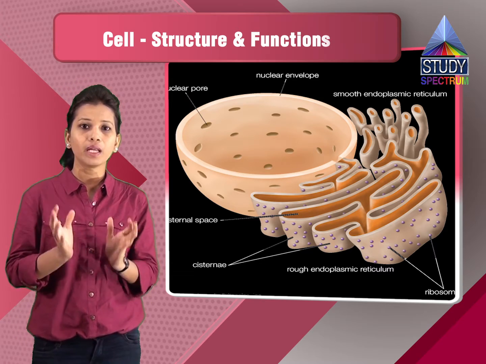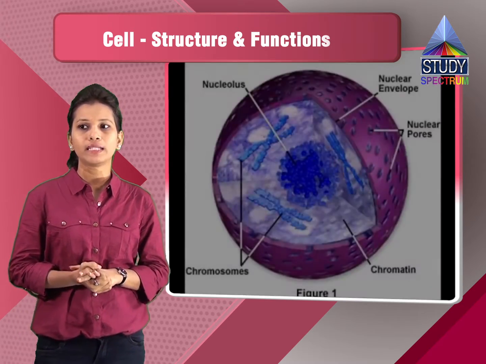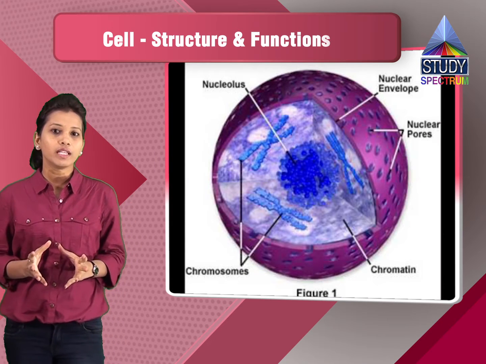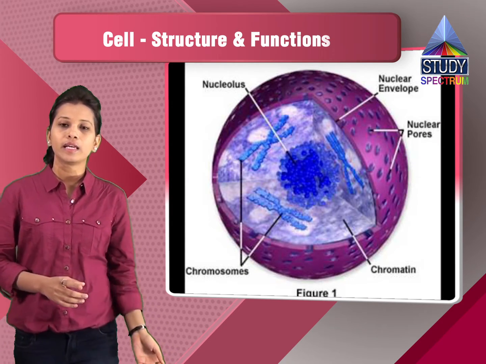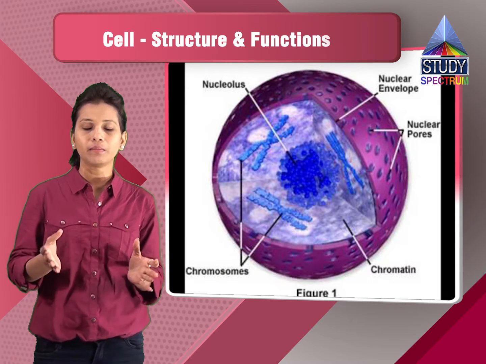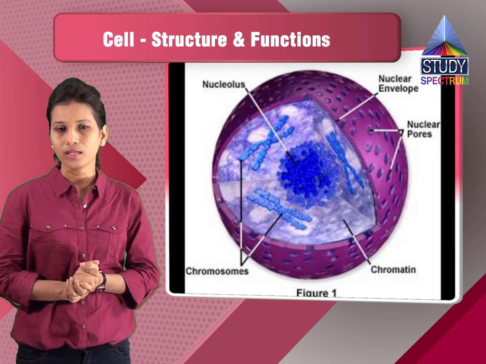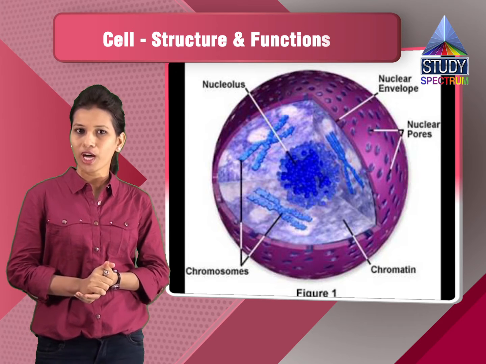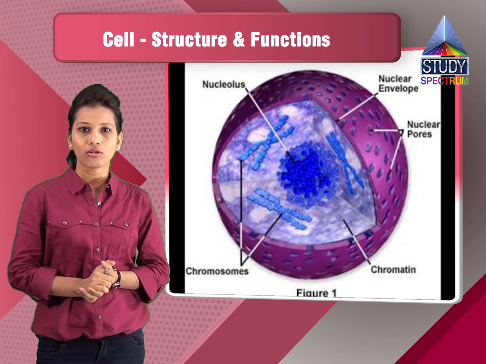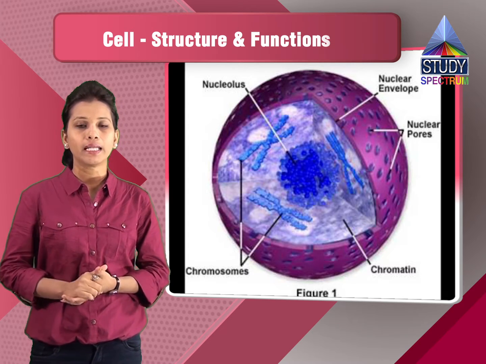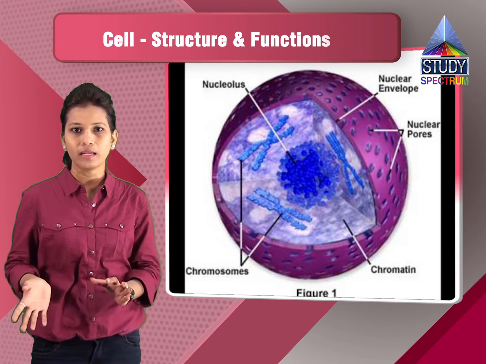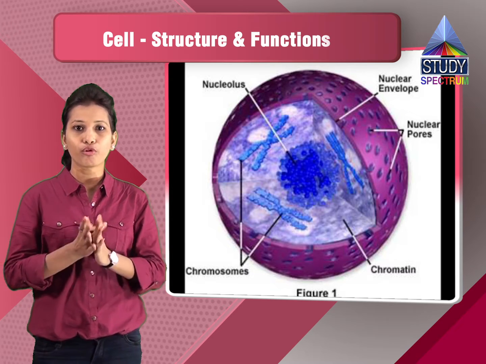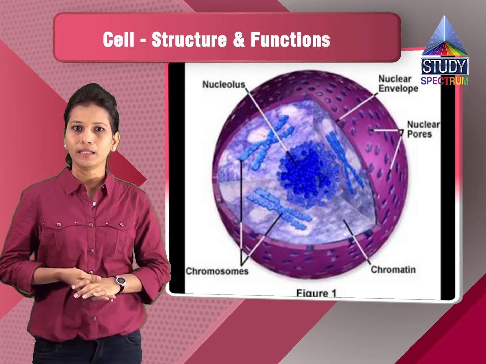Then we see the main part of the cell, that is called the nucleus. Inside the nucleus, we have the genetic material of the cell. In case of plants as well as animals, the genetic material is present inside the nucleus. Whereas if you take a prokaryotic cell, the nucleus is not at all present. A nucleoid, that is, genetic material which is present anywhere inside the cell, is present in case of a prokaryotic cell like the bacteria.